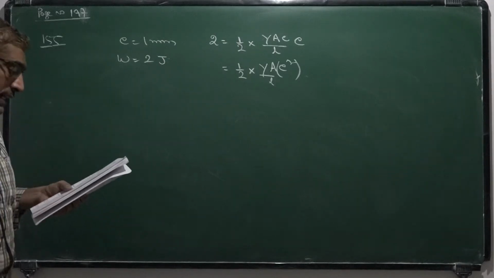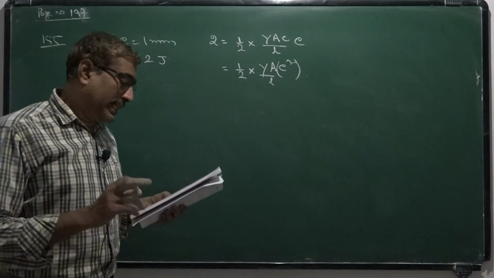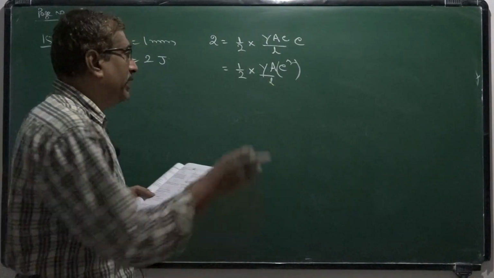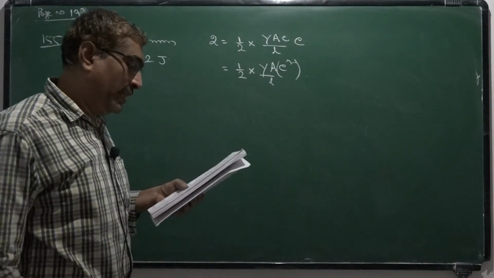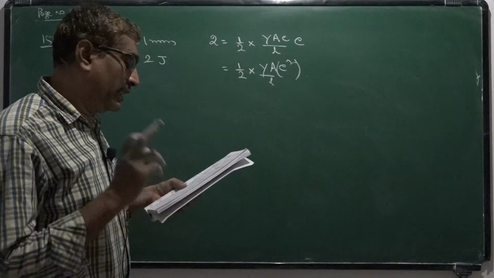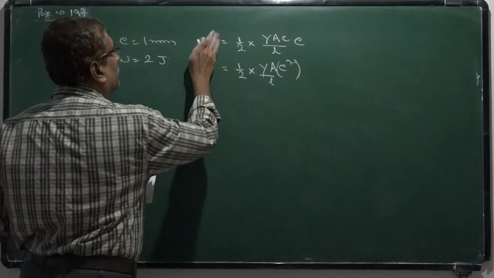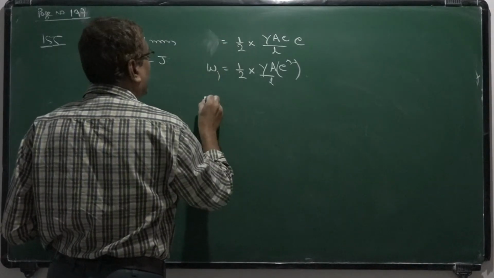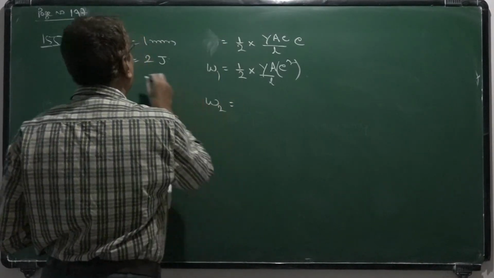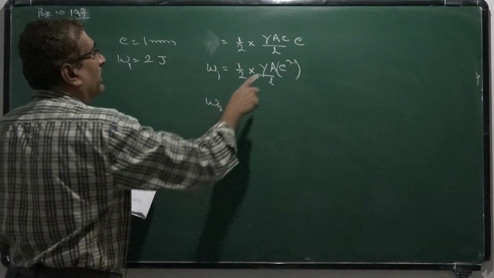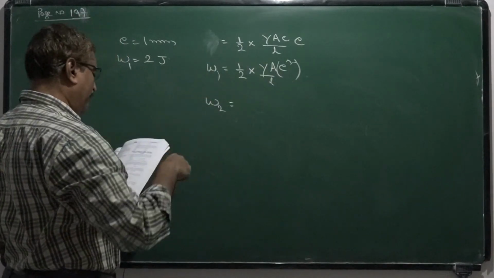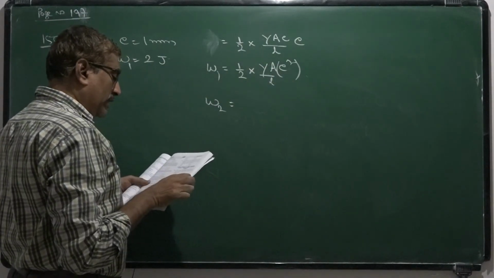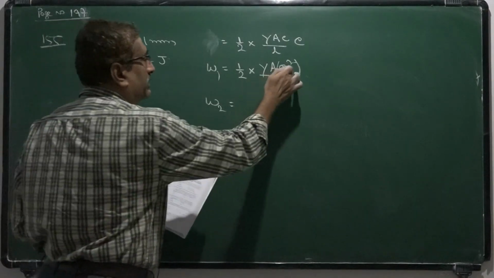Now in the second case, we stretch another wire of same material. The same material means Young's modulus is same. Double the radius of cross section, half the length. Take the first as W1, and for W2 we have, W1 is 2 joule. And here the extension is also same, 1 millimeter.